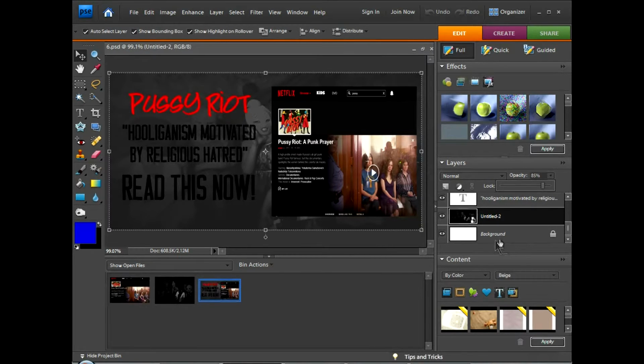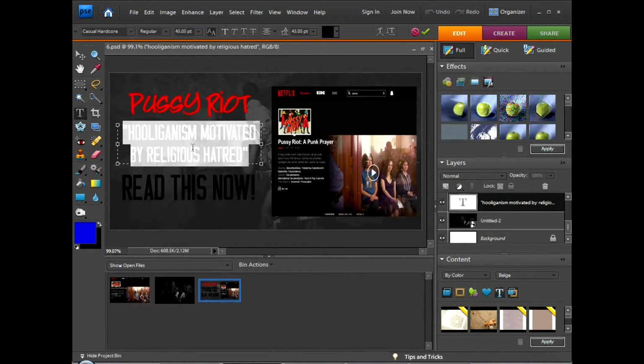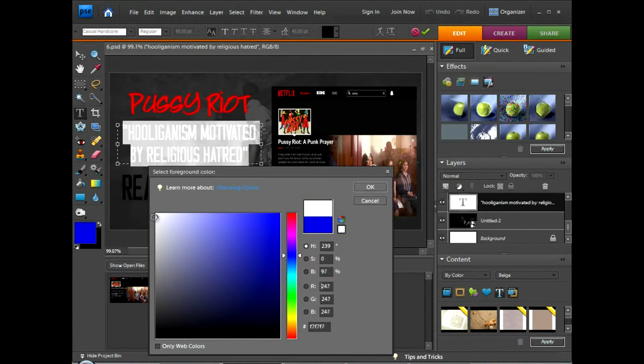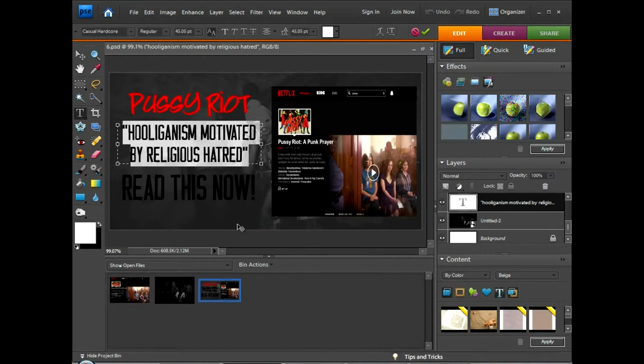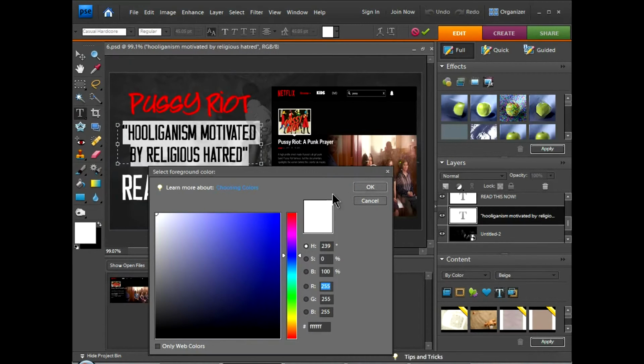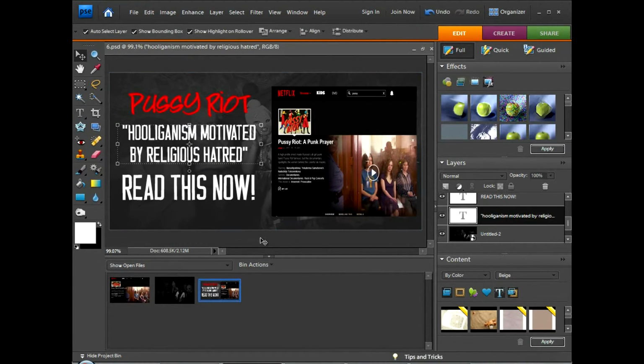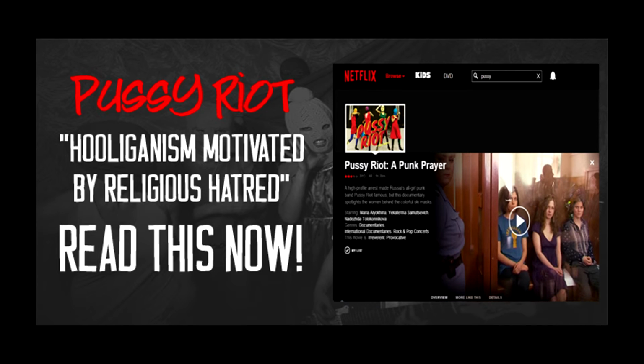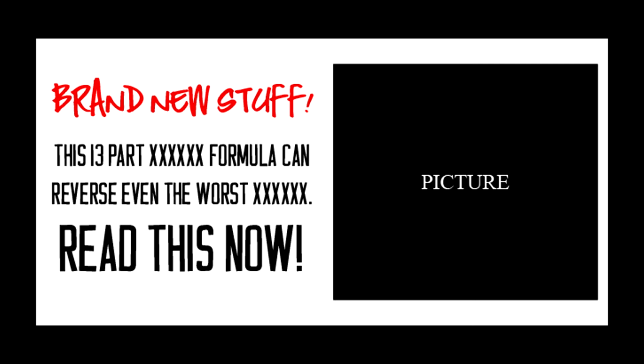And what I might actually do at this point in time is come over here and double click that and change this to white. If you've got a black background, you may want to change this text to white. And I did that by hovering over it, double clicking it, coming over here to the color palette, selecting what color I want, and then changing it. Okay, so as you can see, we changed it a lot from what the original thing was. It's a cool graphic now.